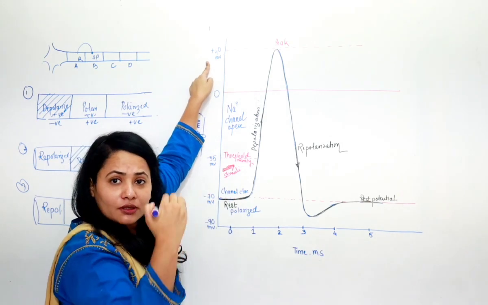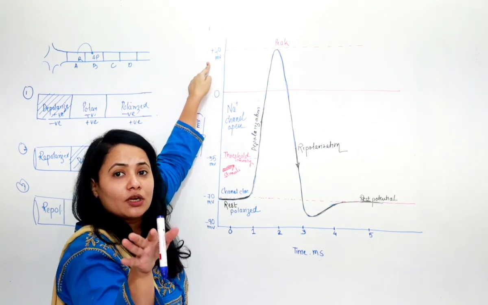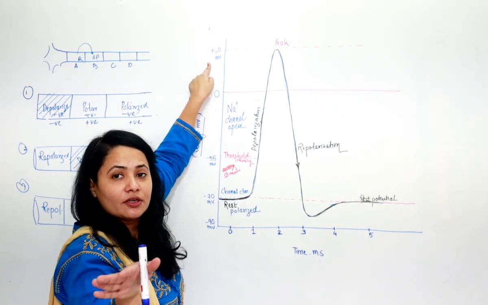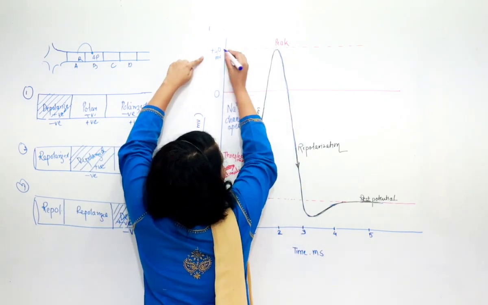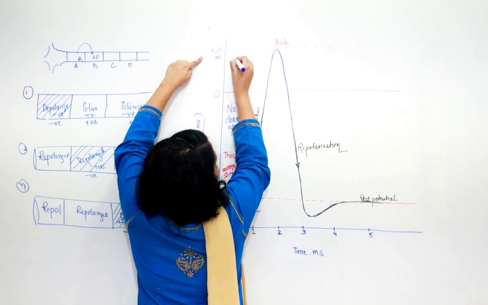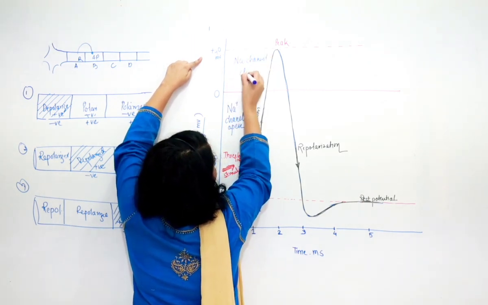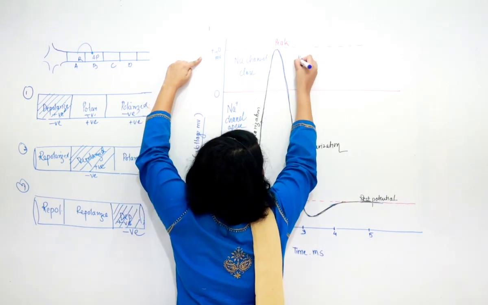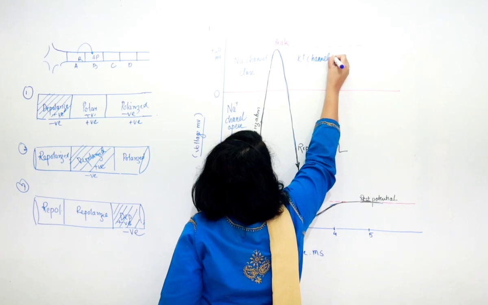That means sodium will keep going inside and make it positive, until it reaches the depolarization condition of +40 millivolt. So as soon as it reaches +40 millivolt, here what will happen, the sodium channel will get closed, and simultaneously the potassium channels will open.